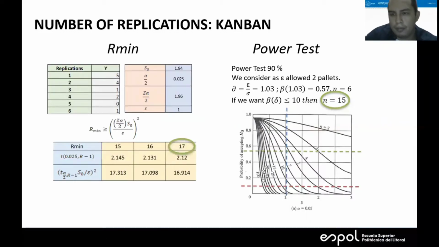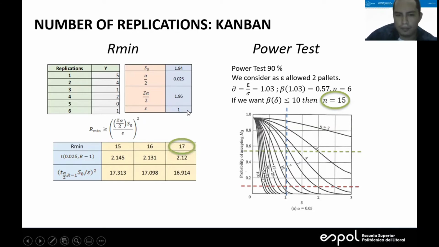For the number of replications, in this case, we first worked with the current model, having a replica value of 17, while in the power test we got a value of 15. Therefore, the value 17 was taken as being higher.